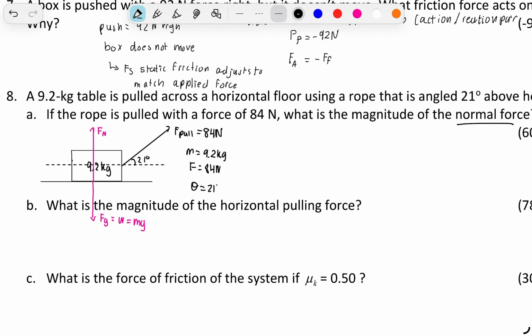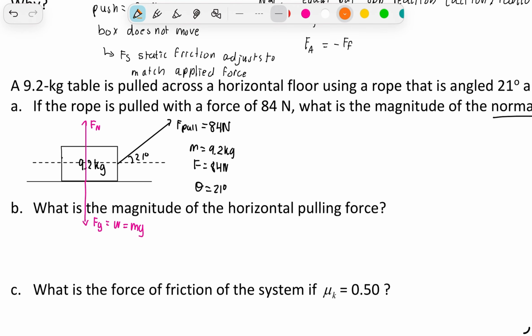Theta is 21 degrees. Normal force, you have to break this into components. So in the horizontal direction, you have Fx, which is F cosine of theta. In the vertical direction, you have Fy, which is equal to F sine of theta.